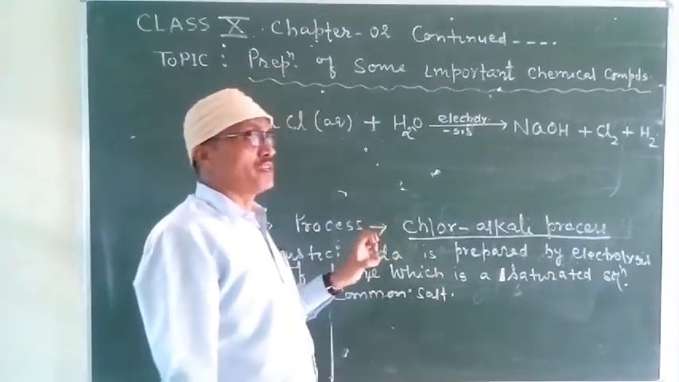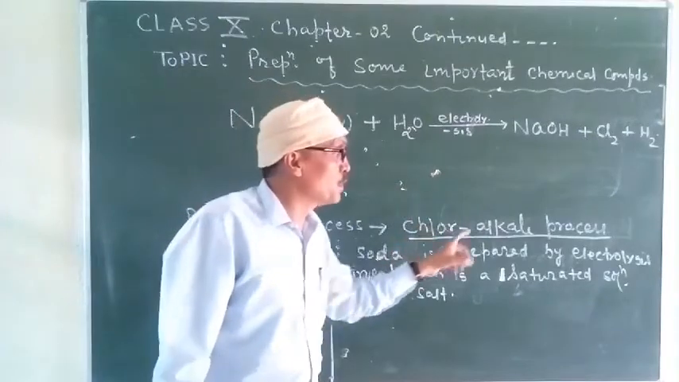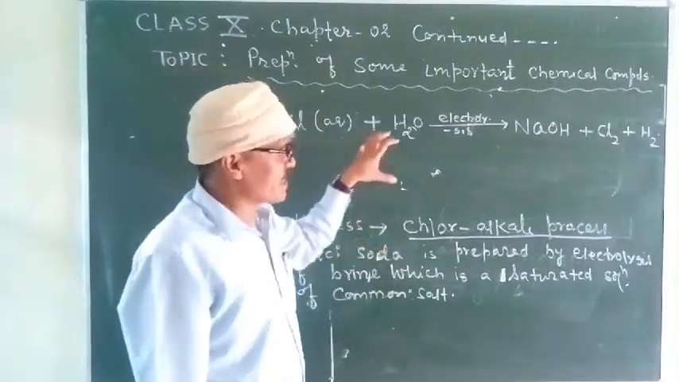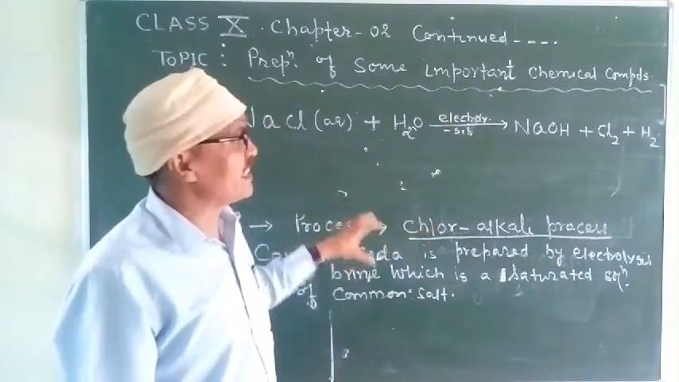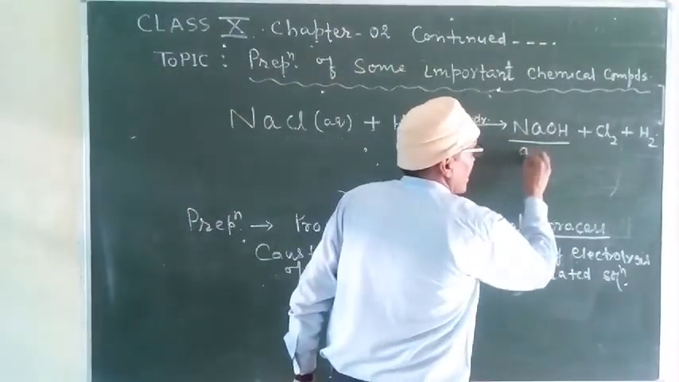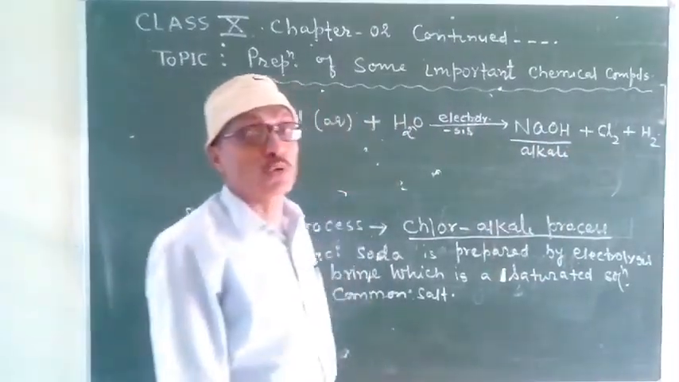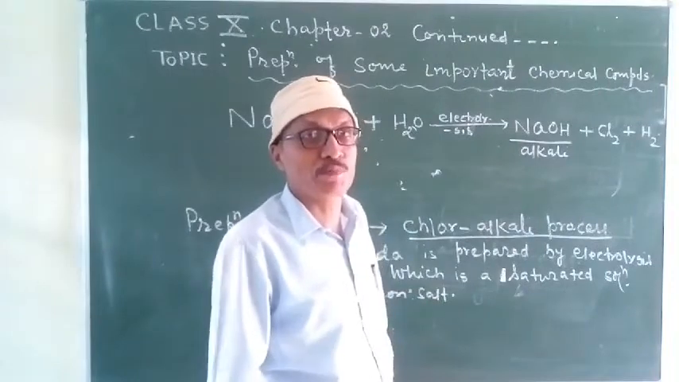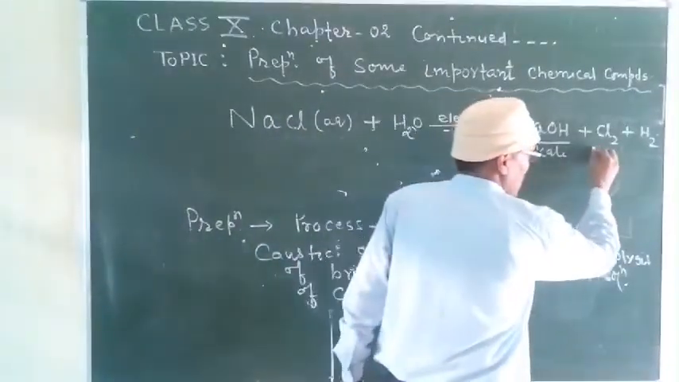Now the question is, why is this process said to be the chloralkali process? Students, this process is said to be the chloralkali process because in this process an alkali, which is sodium hydroxide, is produced. Along with this alkali, we also get chlorine.